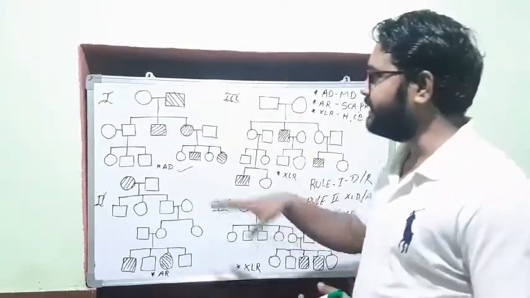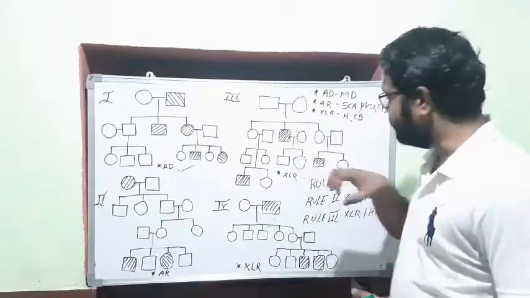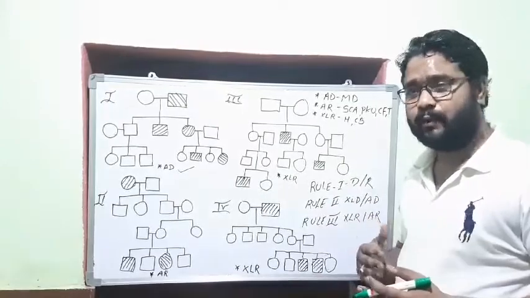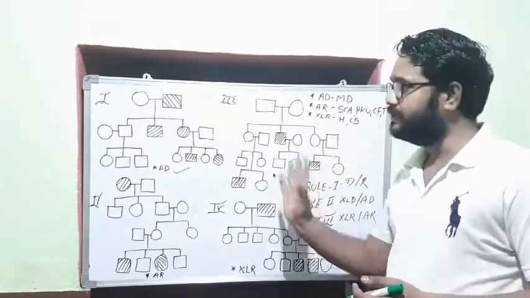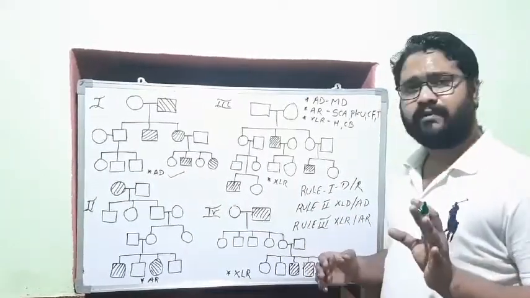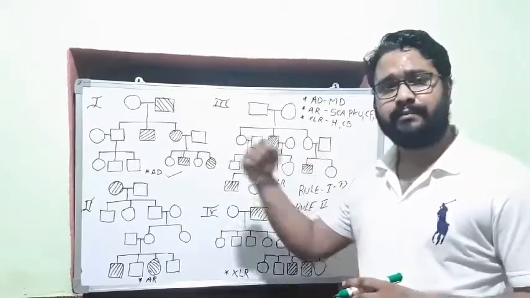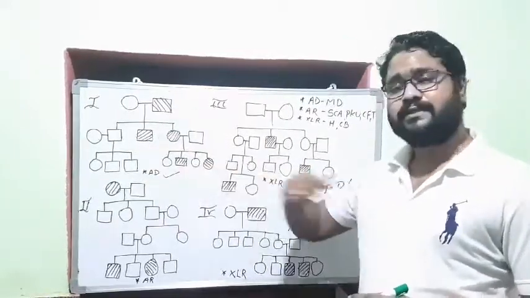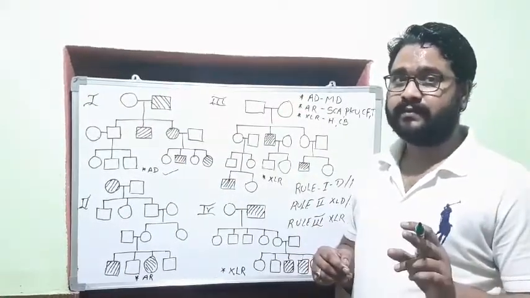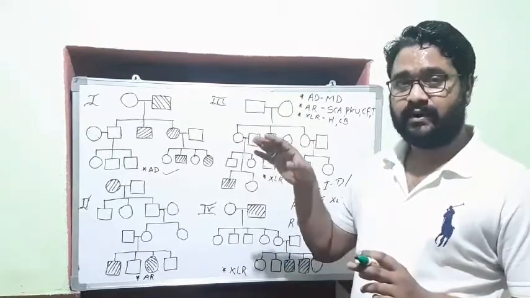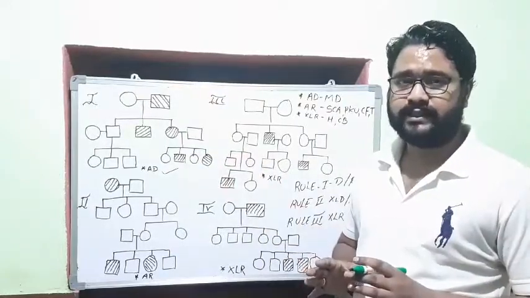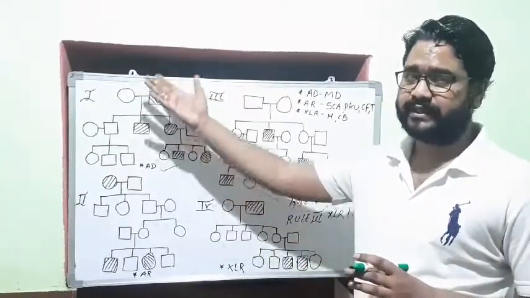Now why can I immediately see that this is dominant, this is recessive, this is recessive, this is recessive? By applying these three simple rules. Once again I will repeat the rules, and by pausing the video you can see how immediately you can come to the conclusion. Rule number 1, to decide whether it is dominant or recessive: whether it skips the generation or not, or whether the affected offspring has affected parents or not. Here it is not skipping the generation, the affected offspring have affected parents.